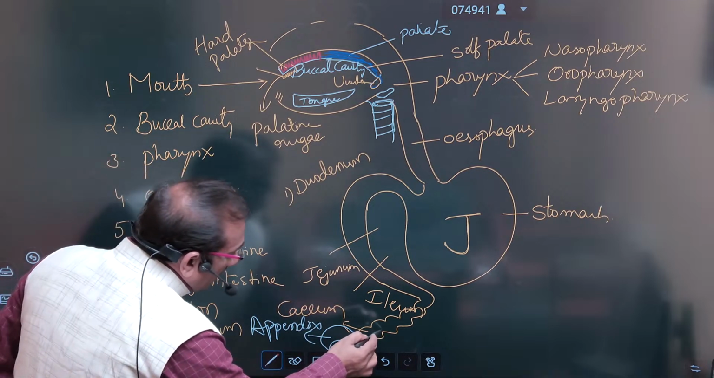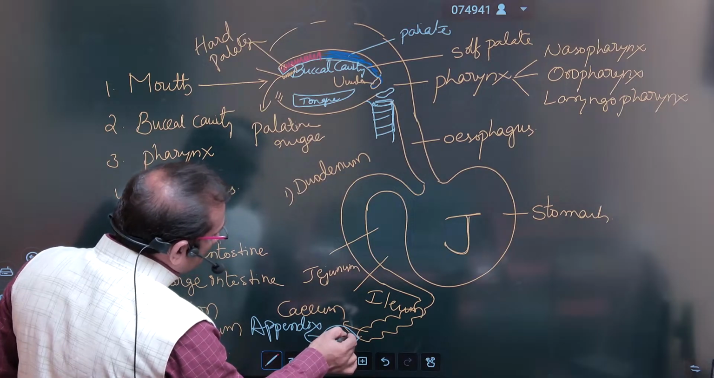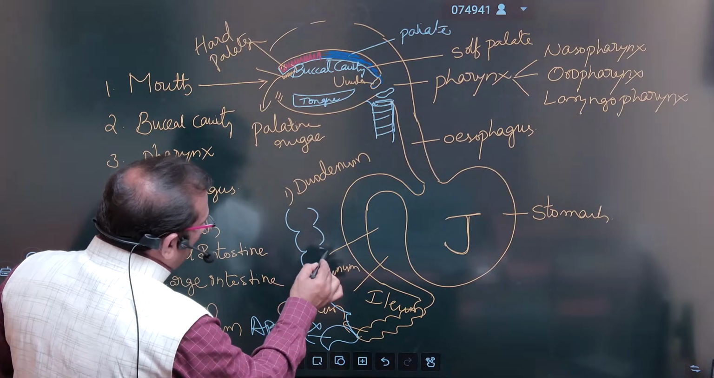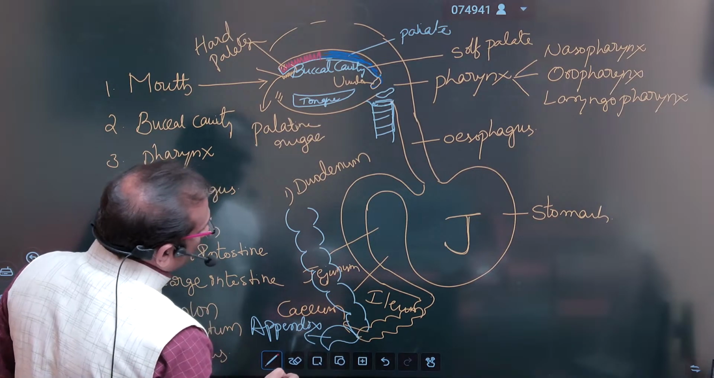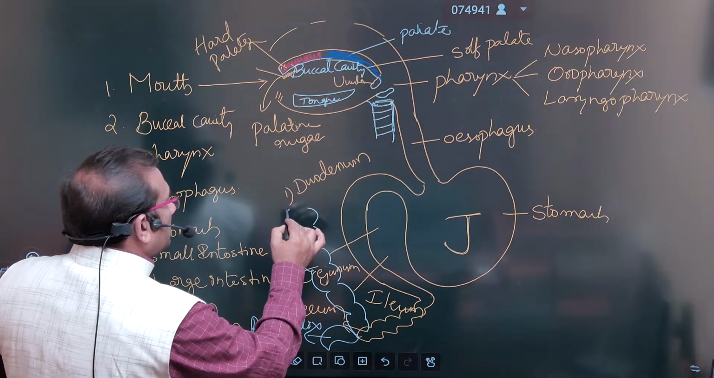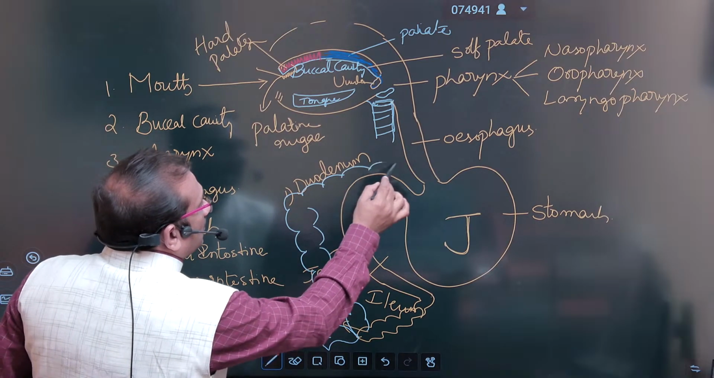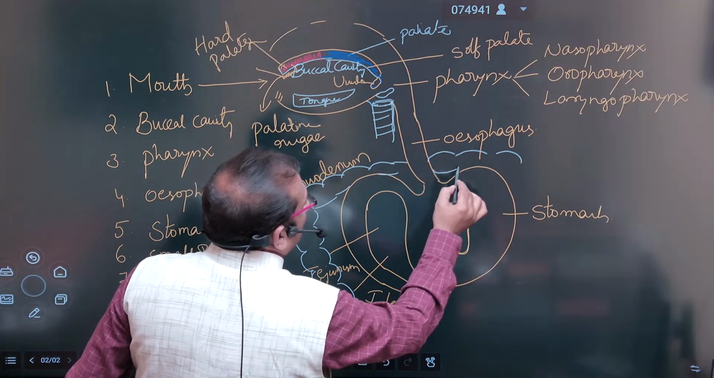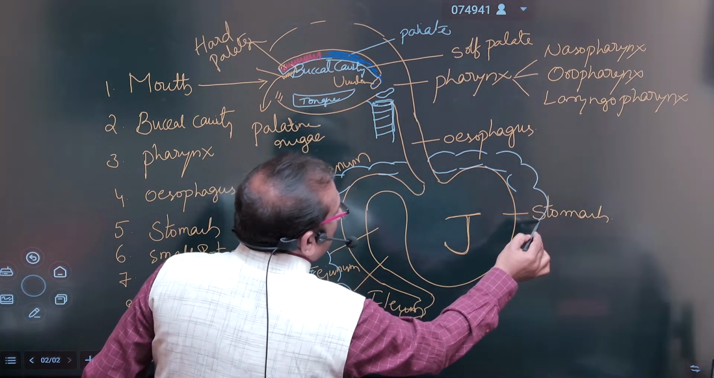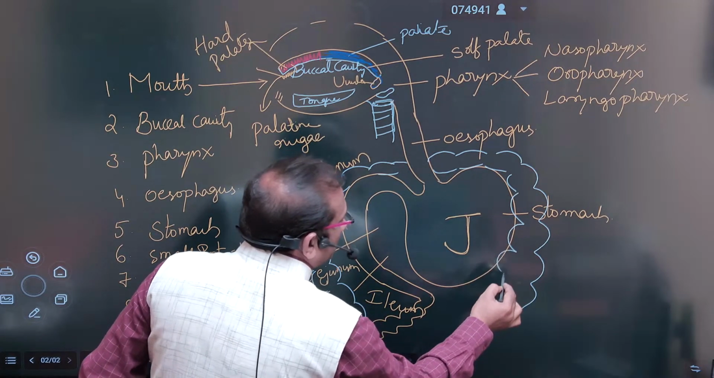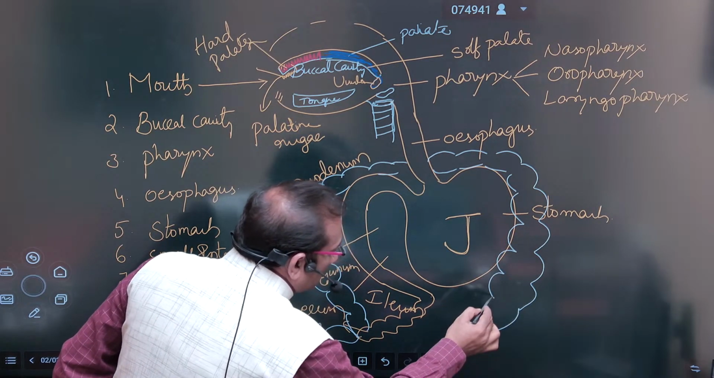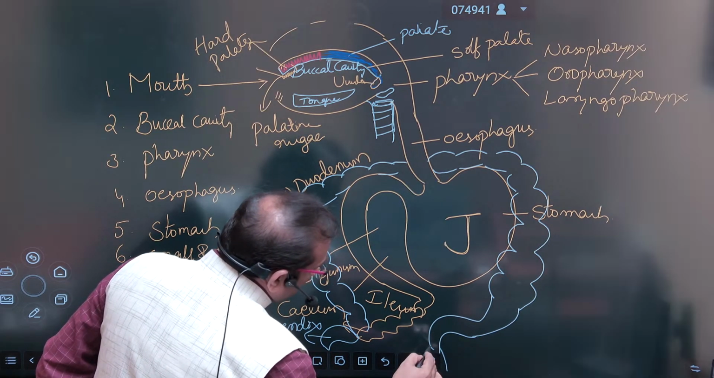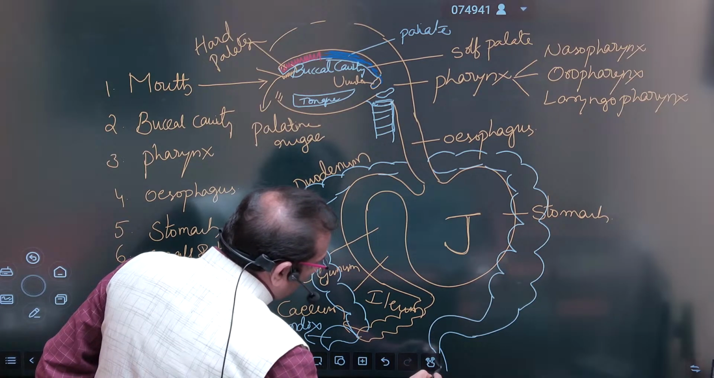So here, after the ileum, it opens into a large intestine, and at last it opens into an S-shaped structure, like a sigmoid rectum is present, and then there is a